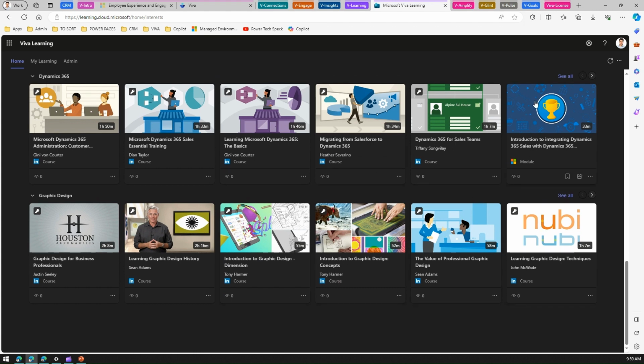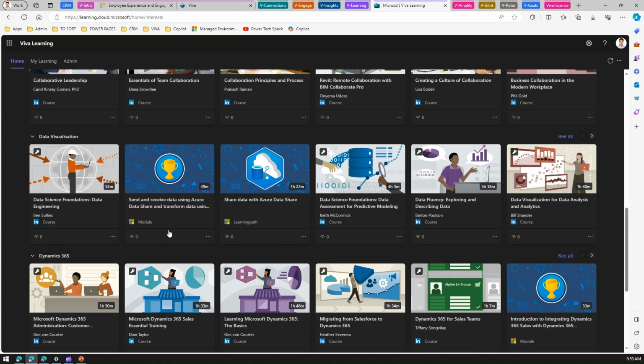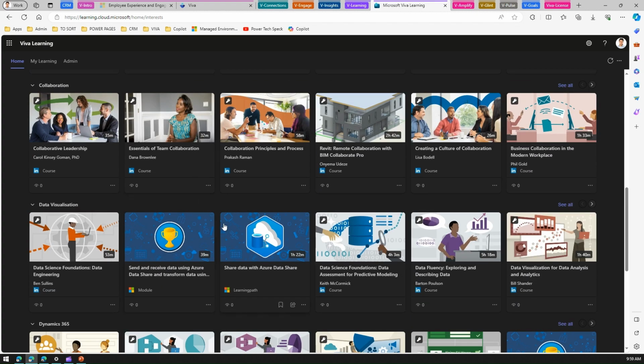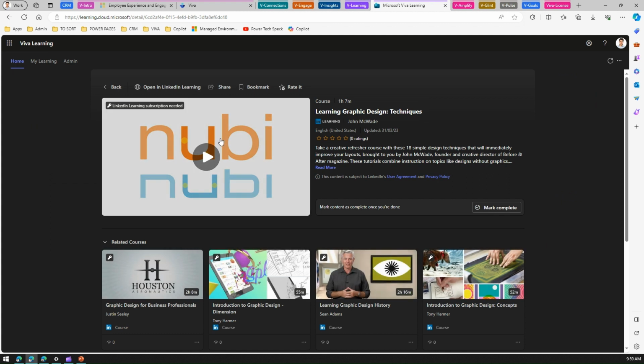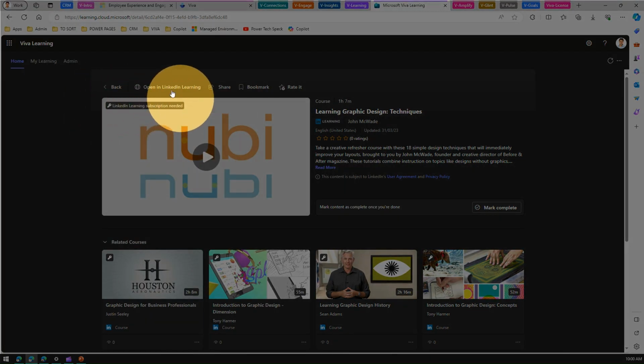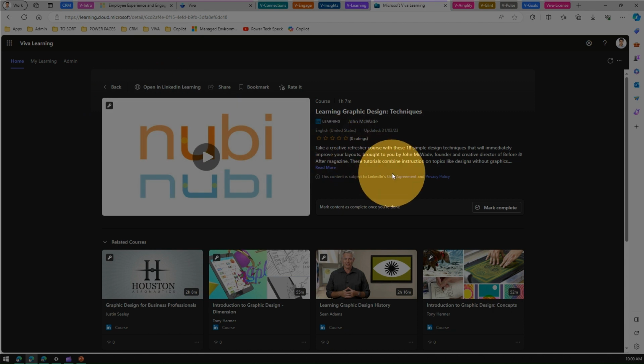Now, anything which you see locked, you can't access. It means you can navigate to the content, but you need to have a valid LinkedIn subscription. But there are some LinkedIn subscription courses which are available for free. Okay. Now, if you want to see more information, you can click on see details and it will open this page. If you see this option, it says LinkedIn Learning subscription needed if you want to view this course. And once you're done with this course, again, you can mark this as complete and it will give you more information about all the courses.